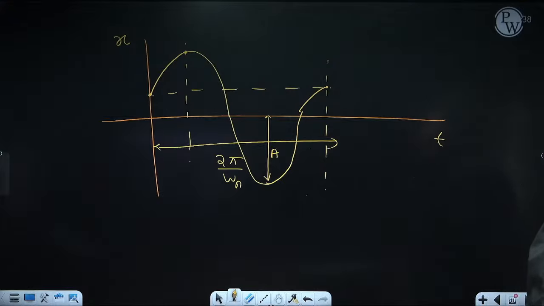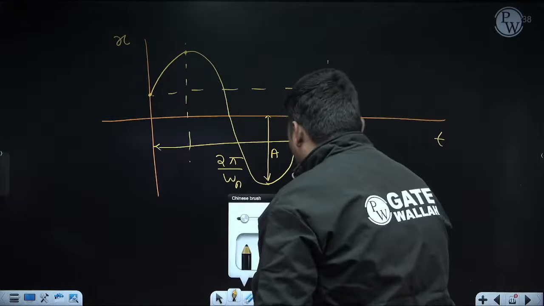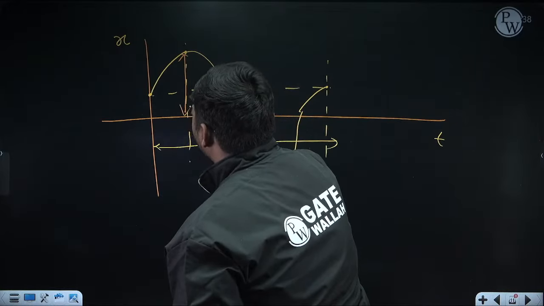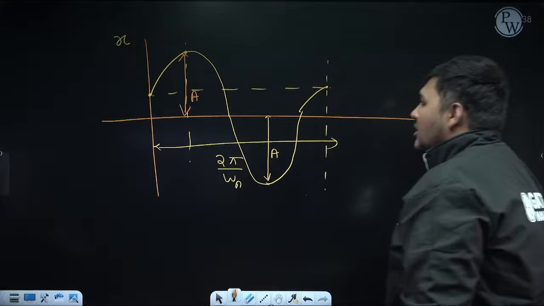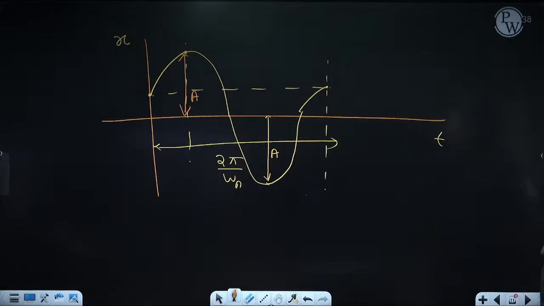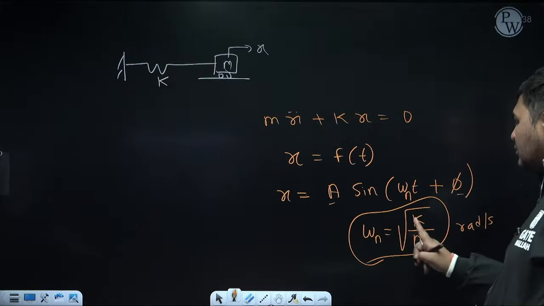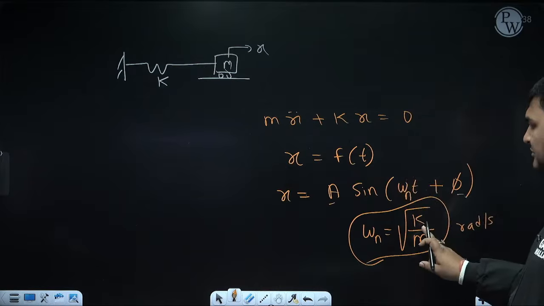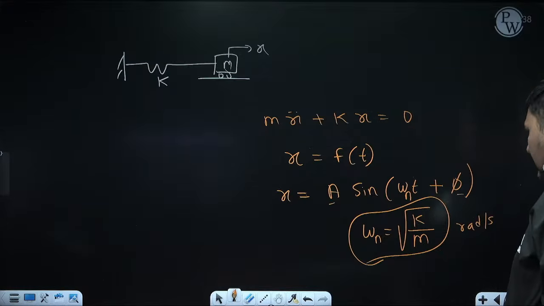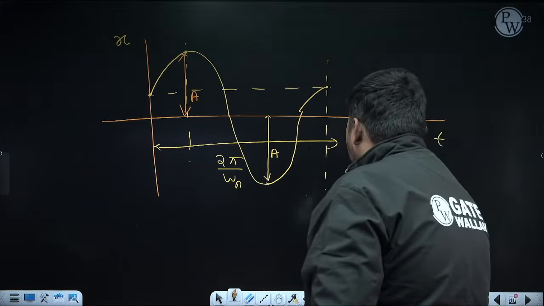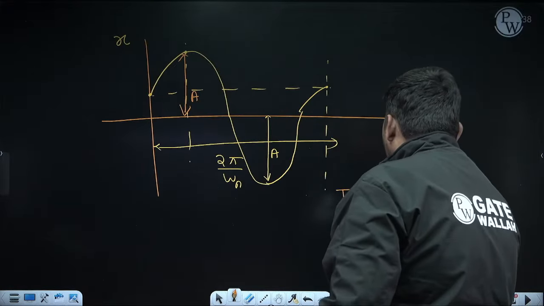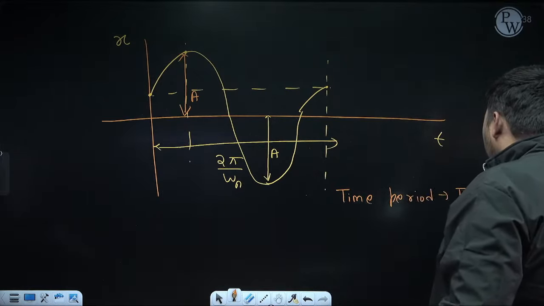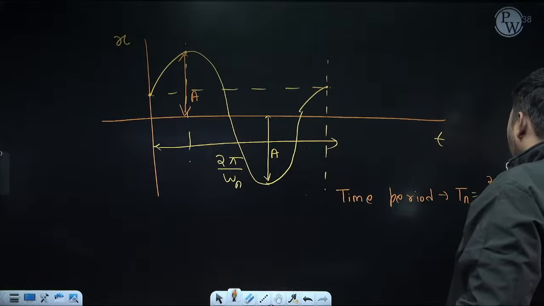What is occurring here? This vibration, or to and fro motion, is occurring with the same amplitude. It means the amplitude of each cycle will be the same, equal to capital A. If the natural frequency of this system in radian per second is omega n, and for the general case the expression of omega n is root k by m, then its time period, suppose I denote it as Tn, will be 2 pi by omega n.